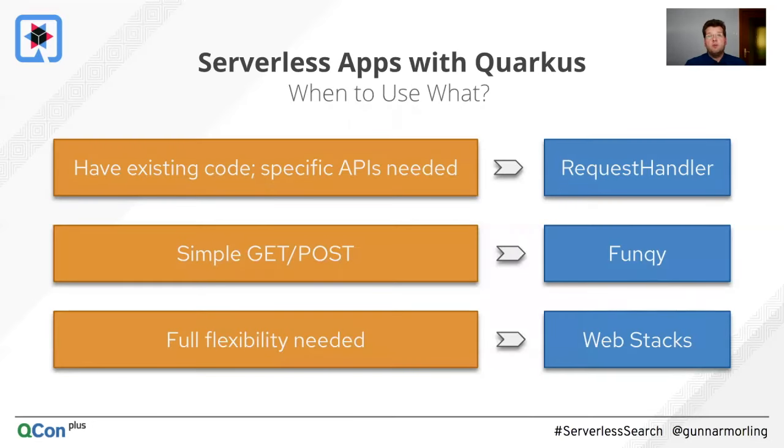Now, when would I use which one of those three approaches? I would go for the request handler approach either if I had existing code, maybe I already have an existing application and now I would like to move this over to Quarkus and maybe a native binary, then I would use this. Or if I really were in the need to use specific APIs from the Lambda environment, then I would use this. Otherwise, I would not really go for that, because it really means I am now limited. I'm locked into this environment, and moving somewhere else would be rather tricky.